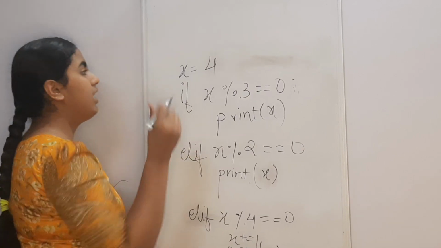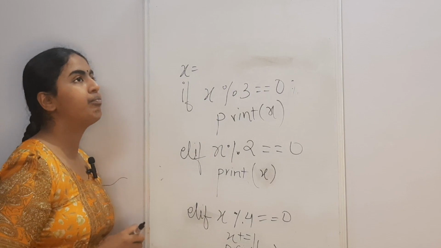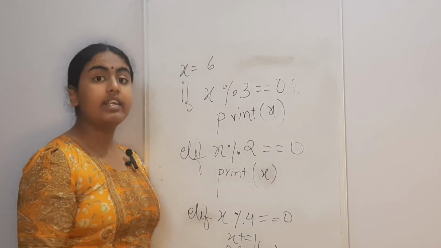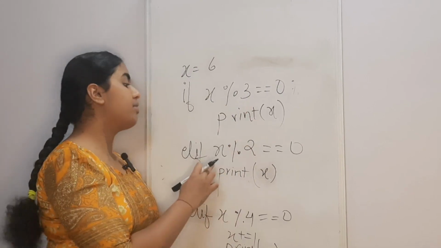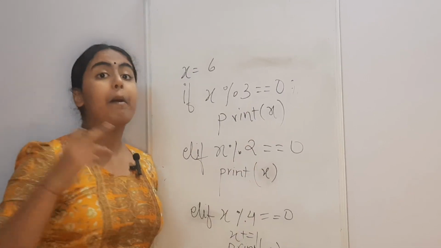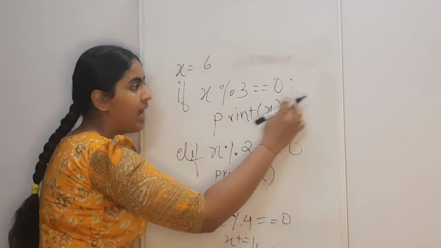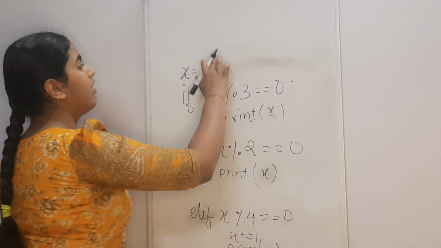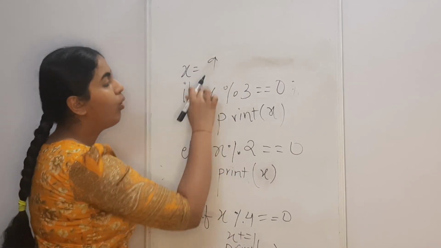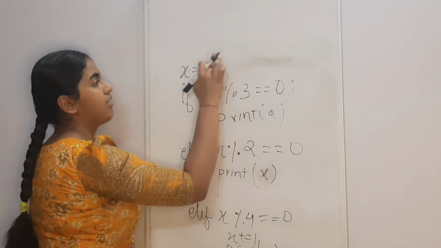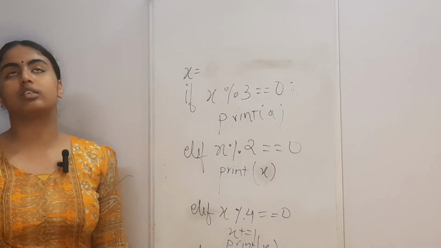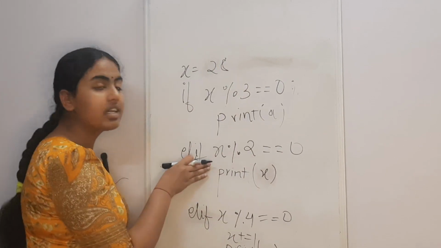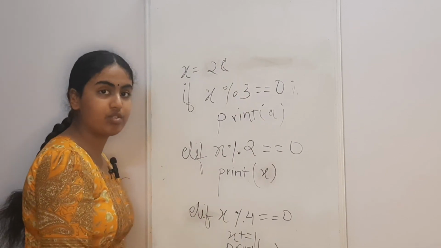Okay, but over here, let's say we have taken 6. Now, technically, 6 mod 3 also equals to 0 and 6 mod 2 also equals to 0. But over here, since this condition has been satisfied, it will not move on to the next statement. Okay, then let's say you take 9. Only this condition would be satisfied. Or let's say you take 28. Then this condition would be satisfied and all of these conditions would be invalid.